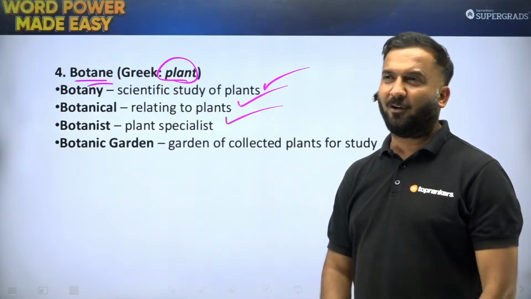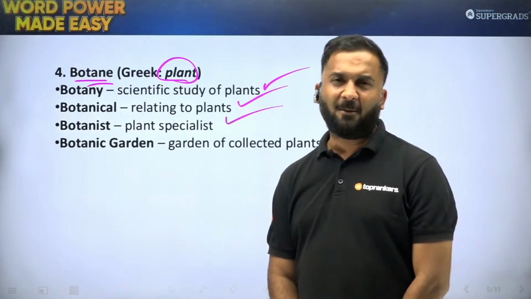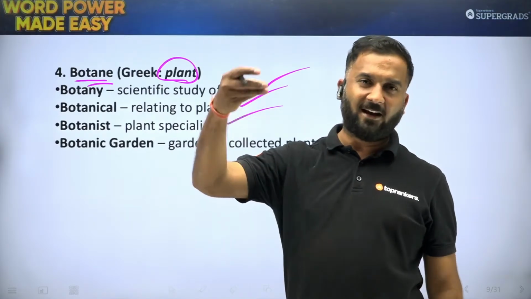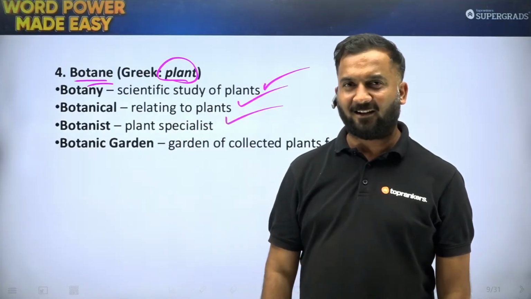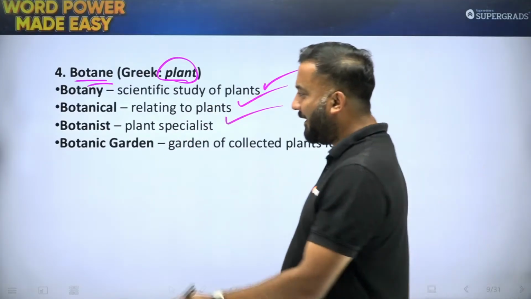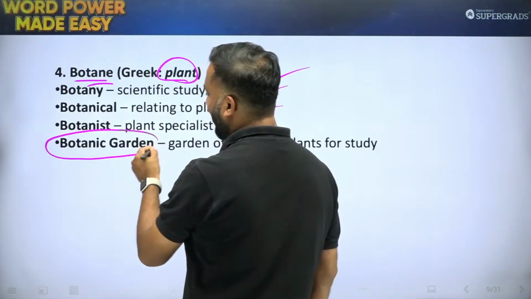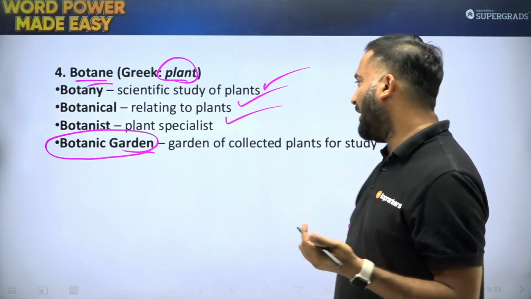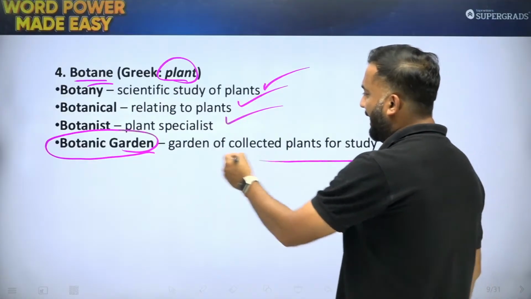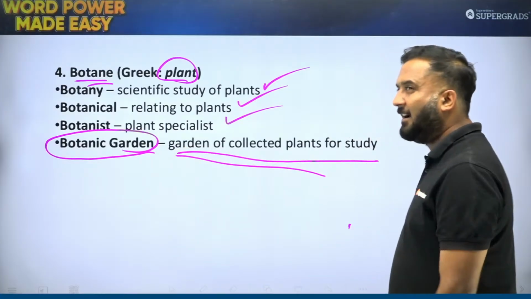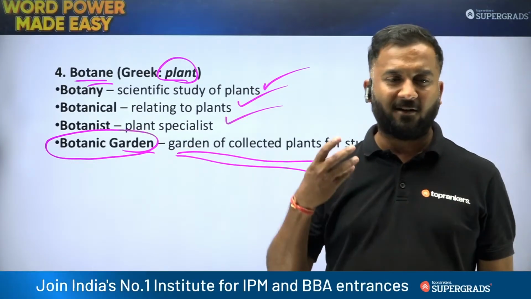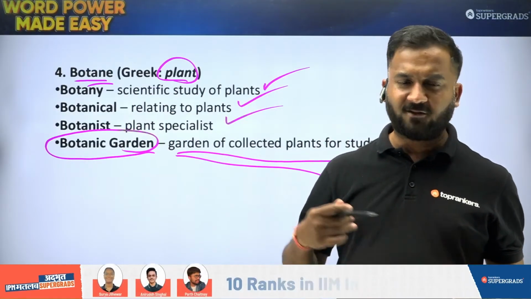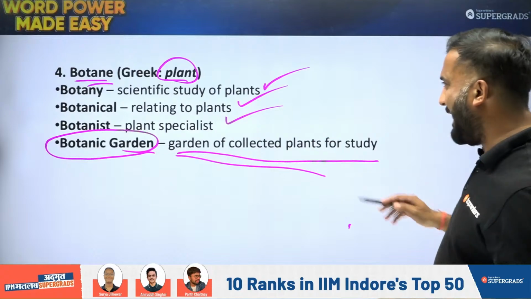Now, some of you from Noida must be wondering, botanic garden is our metro station, what is it doing in this session? So you must have gone to Botanic Garden metro station, I am sure, but sometime also go visit the garden when you get time. Of course, it is a garden of collected plants for study. So in a botanic garden you will find different plants. So these were some of the important words for botan, that is plant.